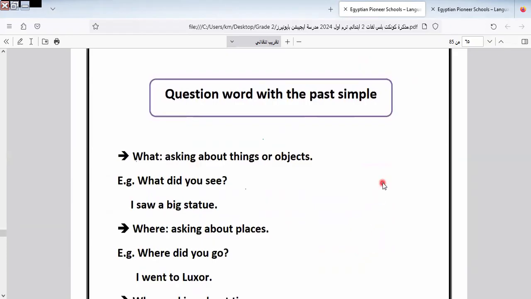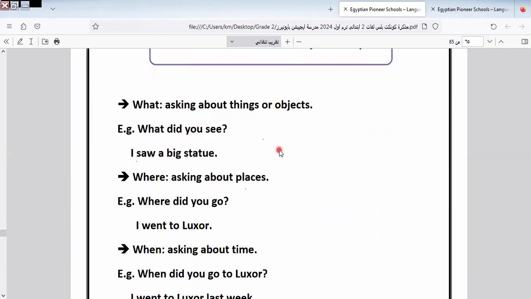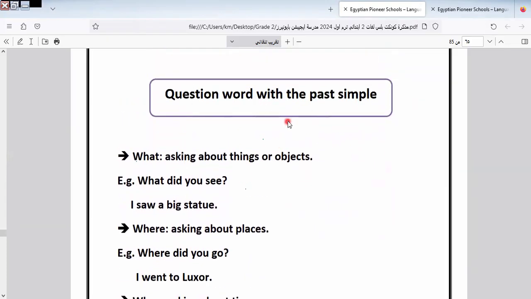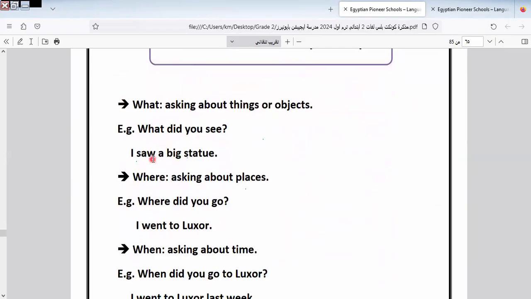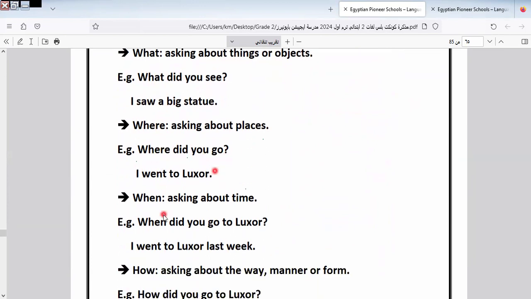Here is the question with the simple present or simple past. This is the question we do in the past simple. Like what? What did you see? I saw a big statue. Here it asks about did, and the verb must be written in what? In the past form. Where did you go? So I asked here about where did you go in the past tense.